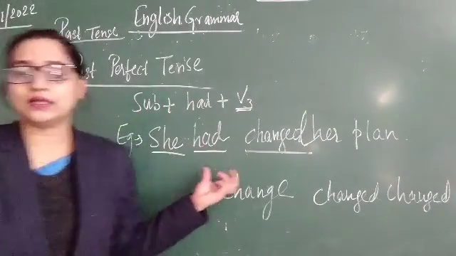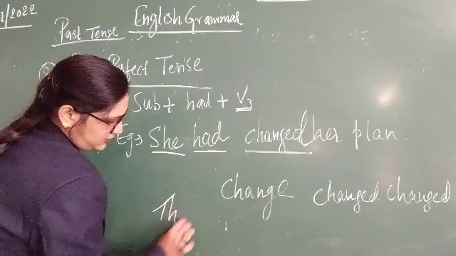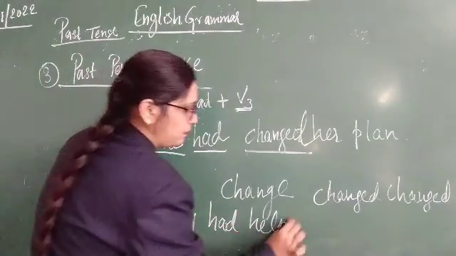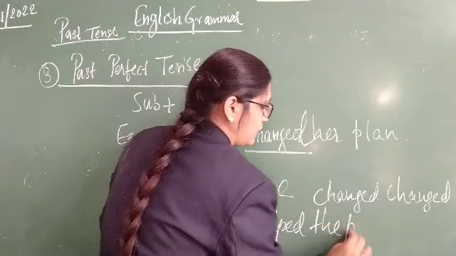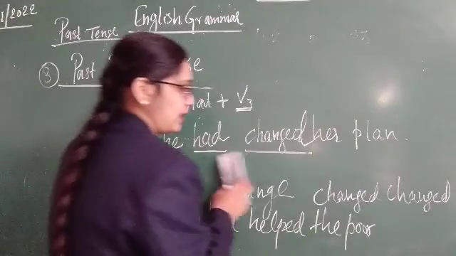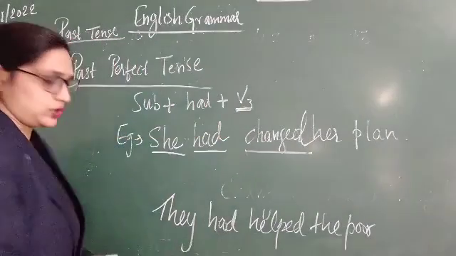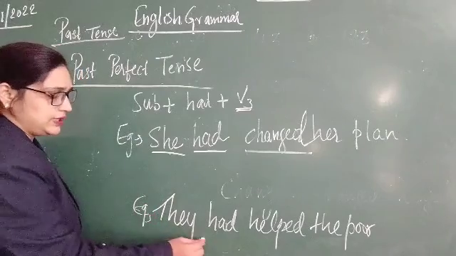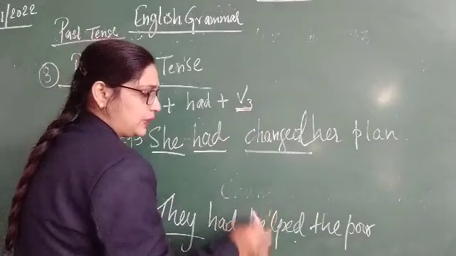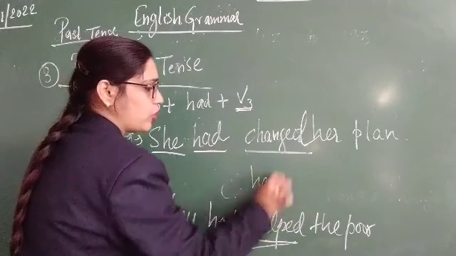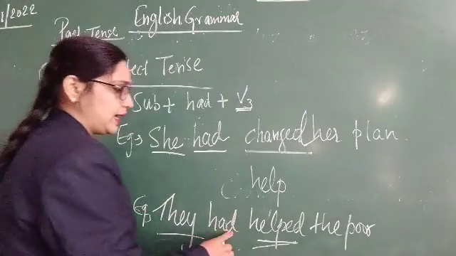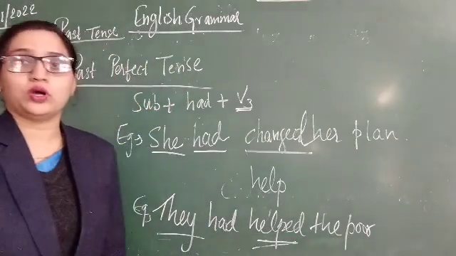Okay, let us take another example. They had helped the poor. Okay, they had helped the poor. Okay, this is also one of the example. They is subject, had, helped. Helped is the third form of the verb help. Okay, so they had helped the poor.